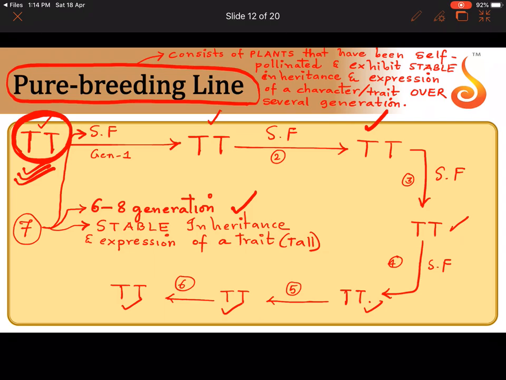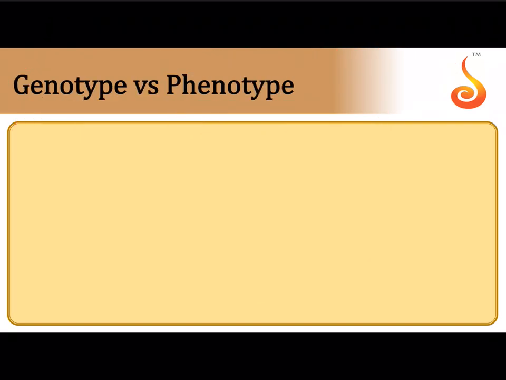What is the reason for this stable inheritance and expression? The reason is they are pure breeding. Pure breeding means they are heterozygous or homozygous? Homozygous, because they have both alleles which are alike, capital T and capital T. Okay?